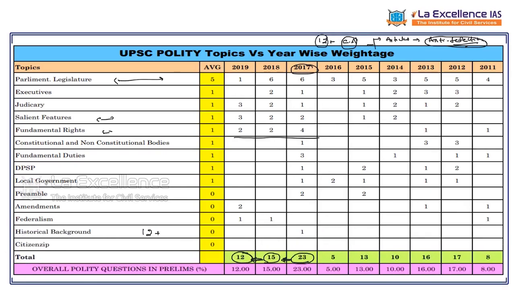So that way, whatever articles are related to this and in the news, the more you recollect, the chances of you answering these questions will increase. So this is the trend which you have to observe. And there are two takeaway points. The UPSC is more and more restricting itself to few important topics. One is legislature, because the current affairs in legislature are many.